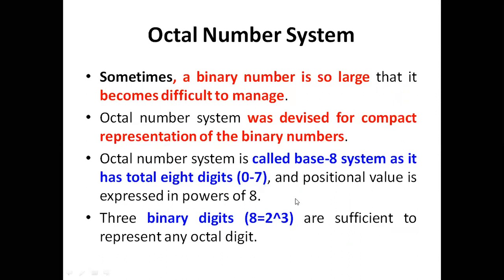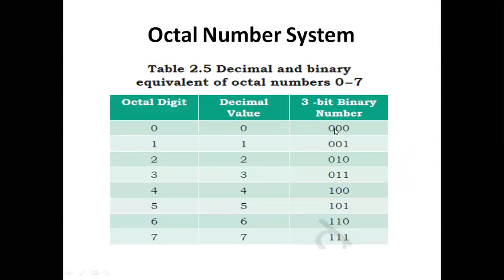Every value contains 3 bits. Here we are representing the numbers with 3 bits, and 0 to 7 is called octal. Each individual digit is represented by 3 bits.